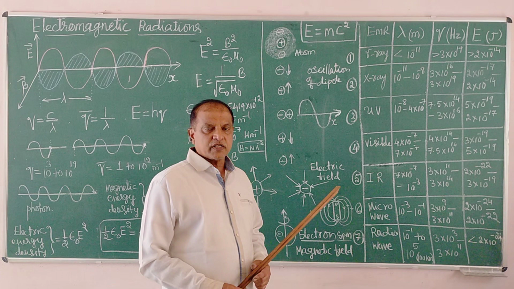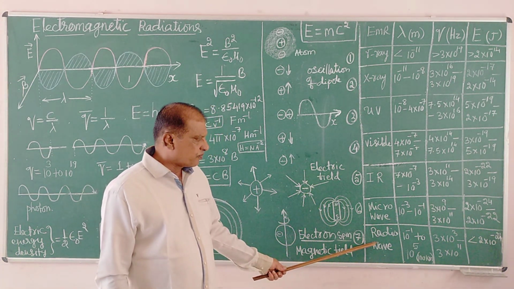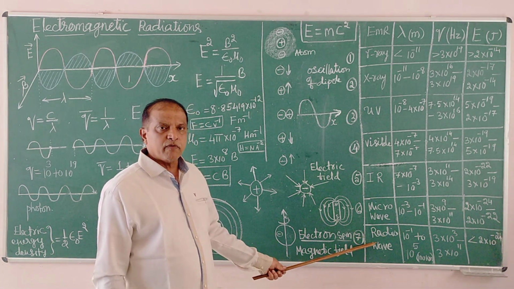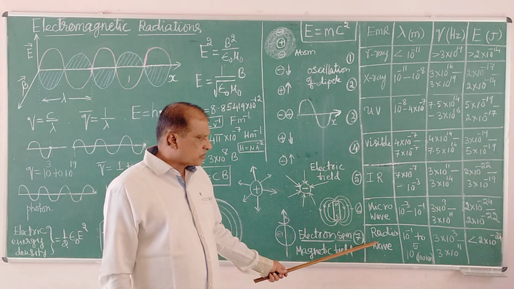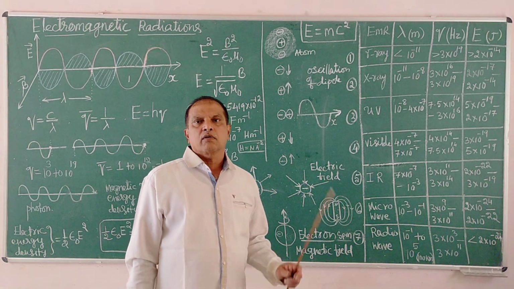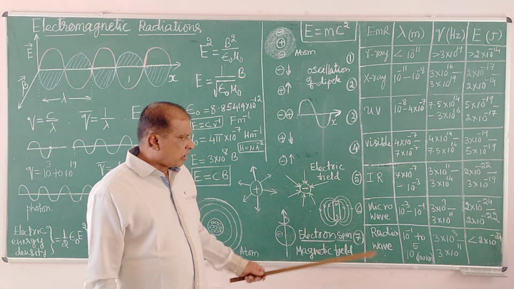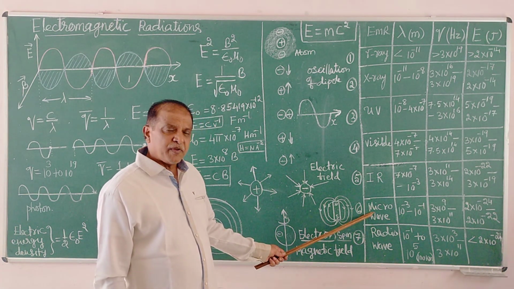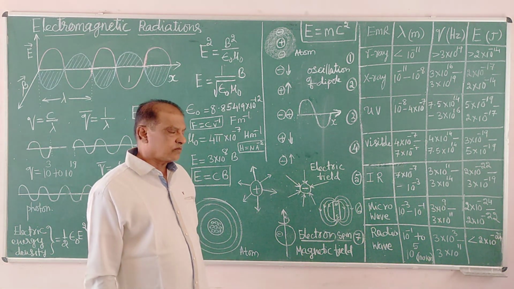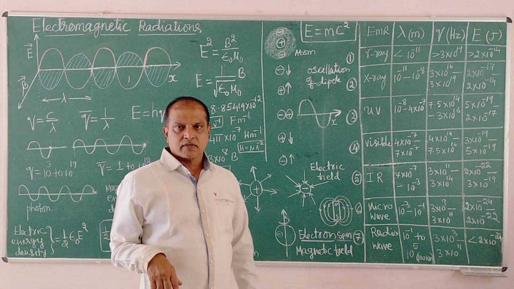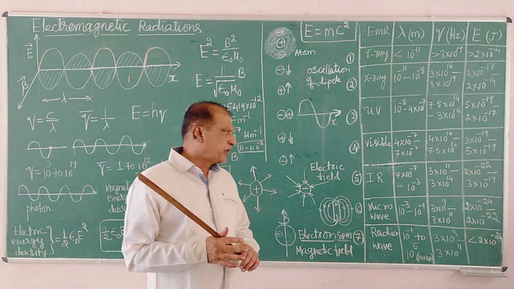We use radio wave for telecommunication of audio and video, and microwave for telecommunication of digital information, that is internet access and any text information.